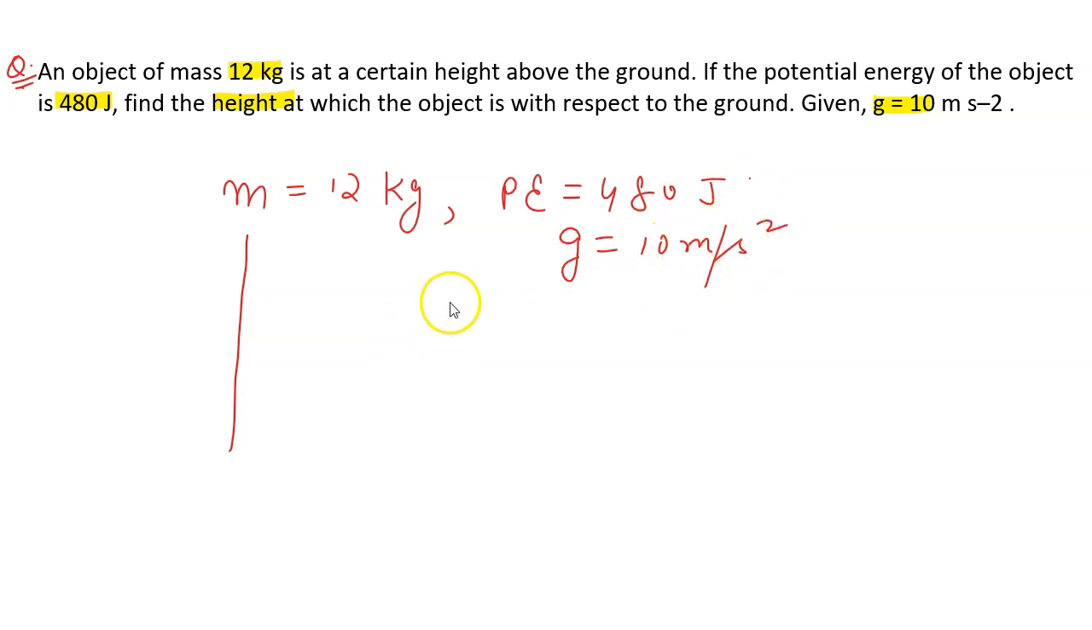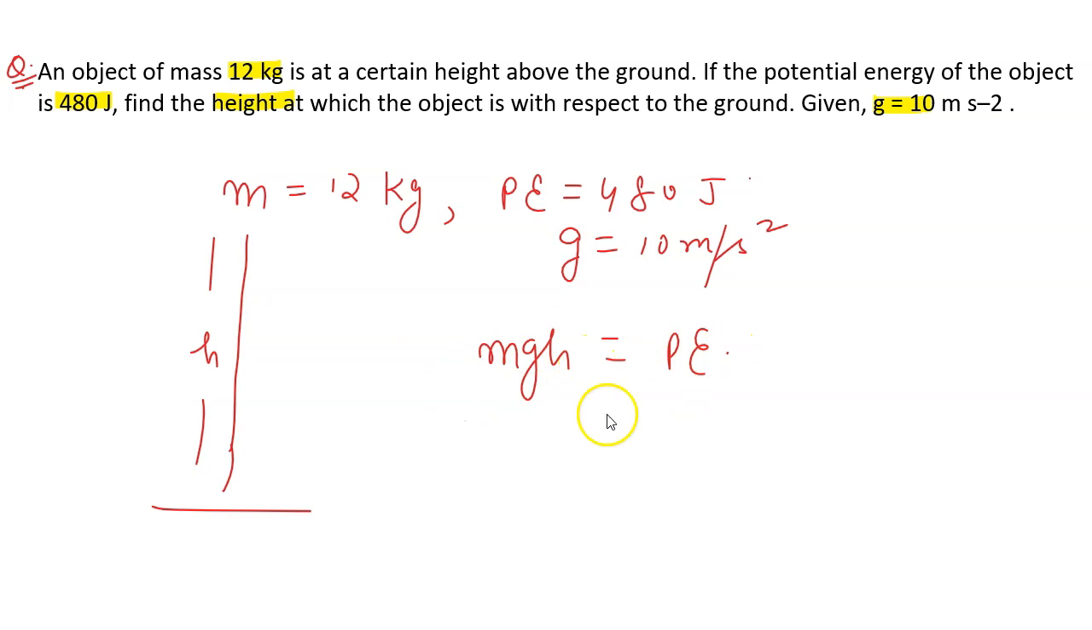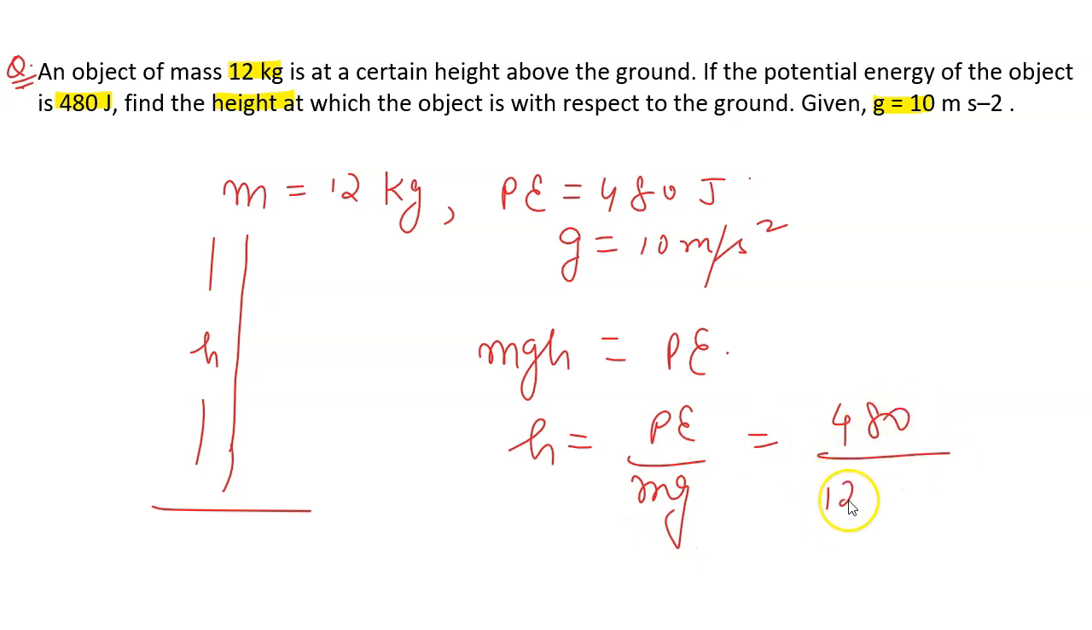So height, initially the object which is present, it would be mgh equals potential energy. We can find height using this. So it will be potential energy by mg. So that will be 480 by 12 times 10. So height will be 4 meters.